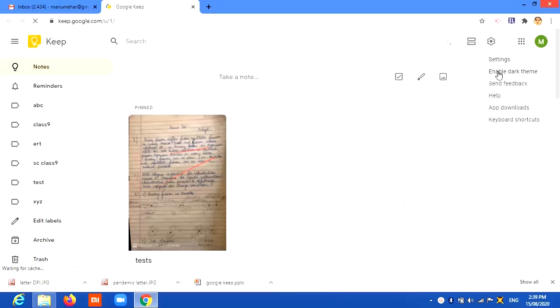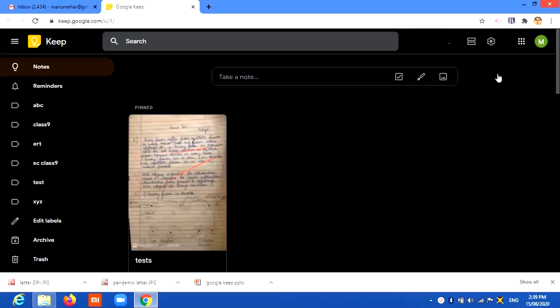Basically, one thing that we commonly use is, you can see here, enable dark theme. Now the theme that is visible to you is a light theme. You can all see the white background. In case some people want to work in the dark theme with notes in light color, then we enable this, and this is the dark theme. Besides that, there are some keyboard shortcuts given here.